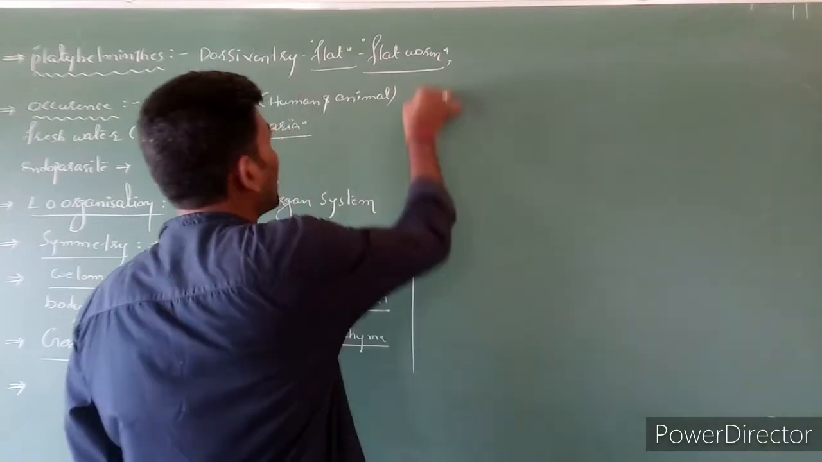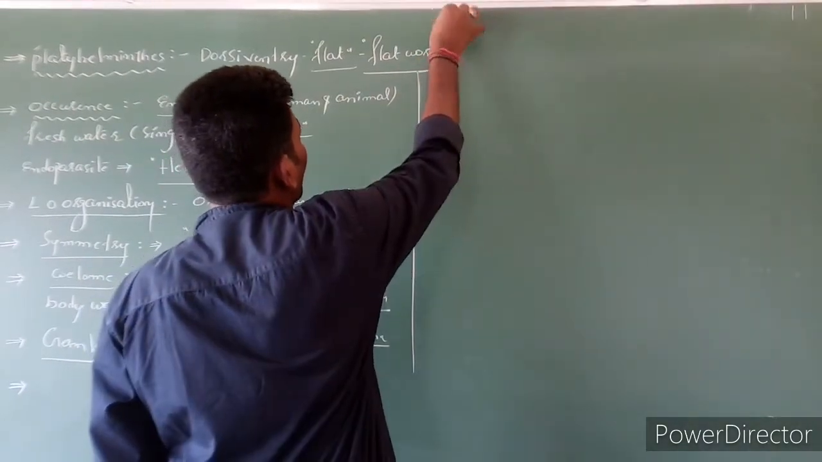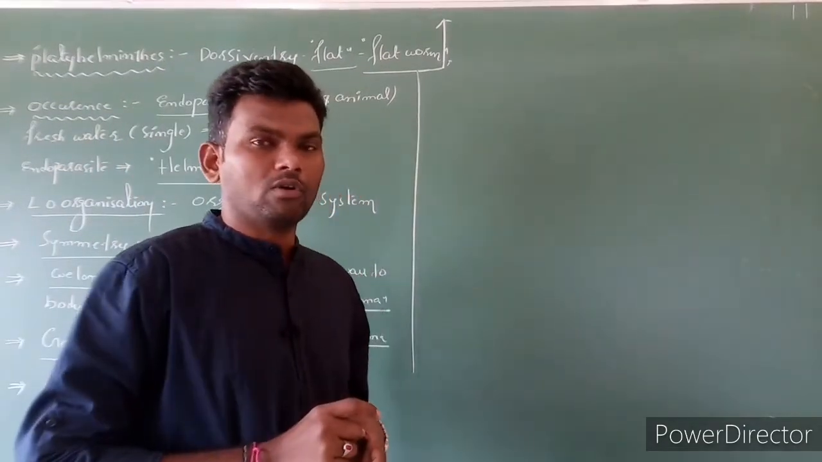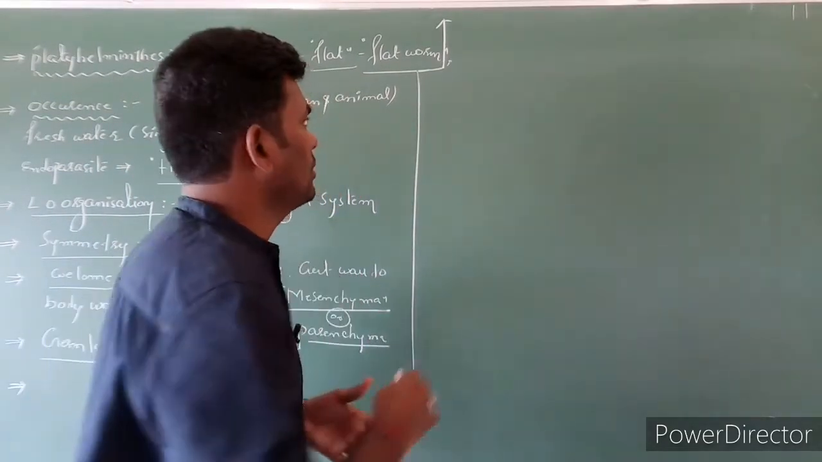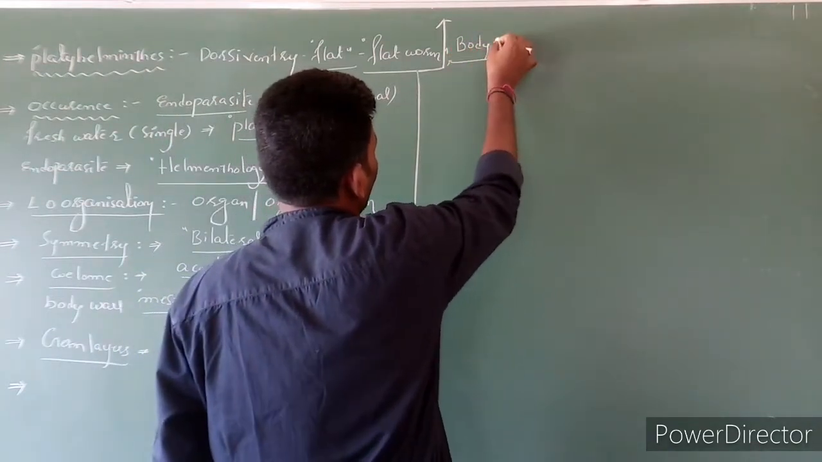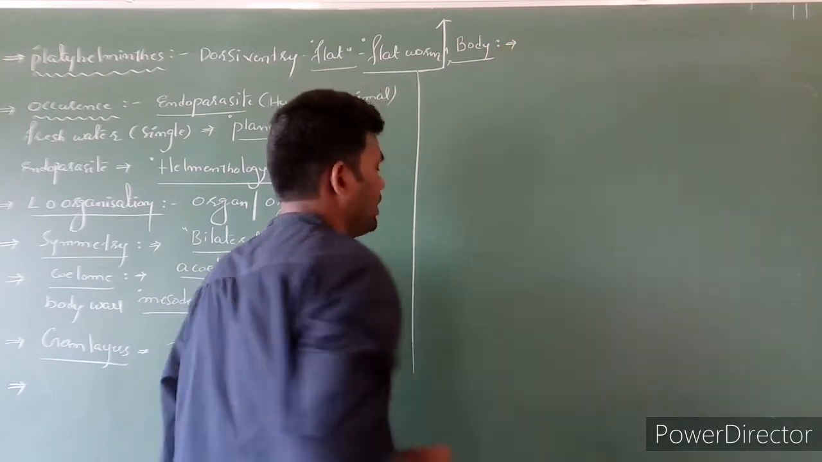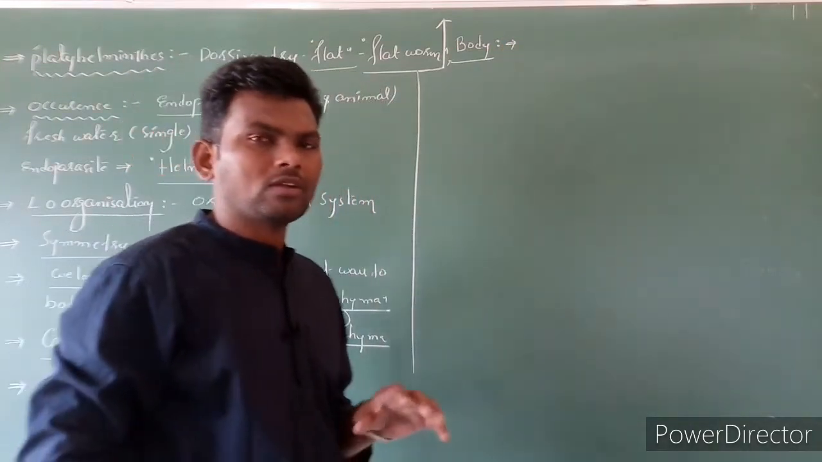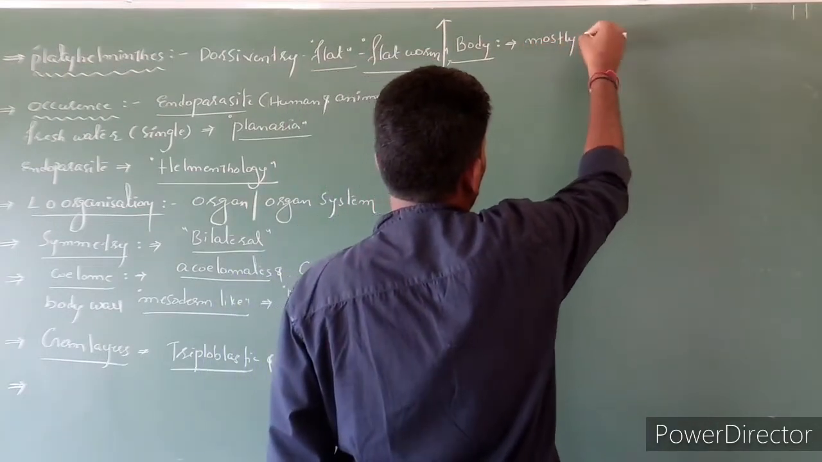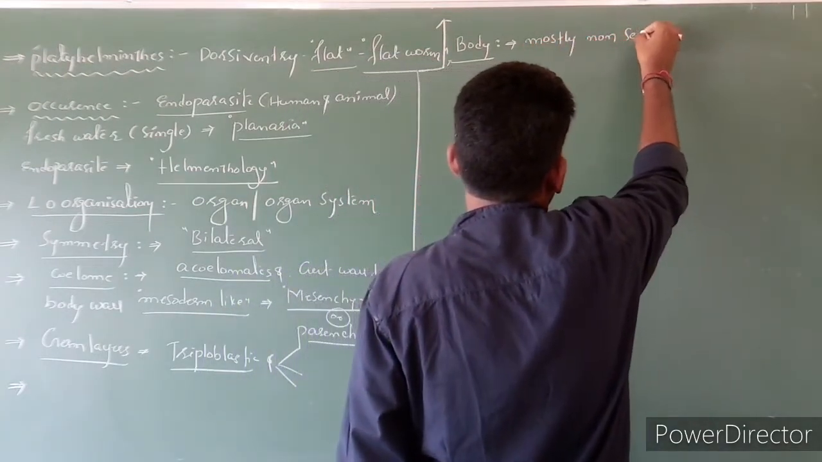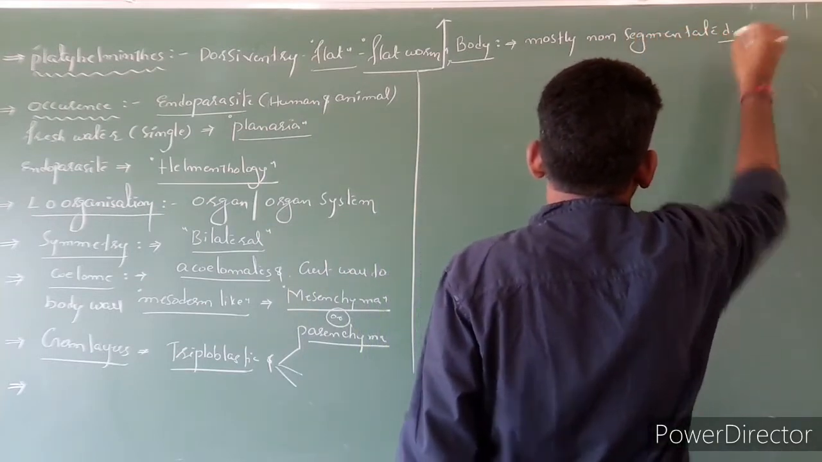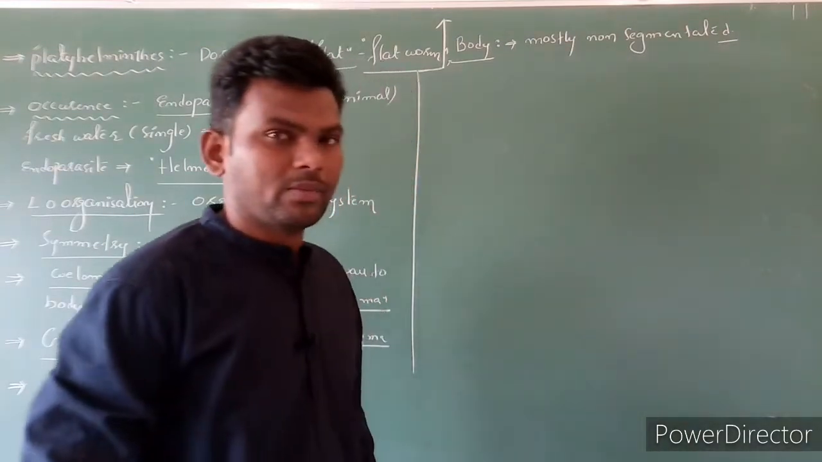Next, if you focus on one individual organism of Platyhelminthes, here generally the body is mostly flattened and non-segmented.